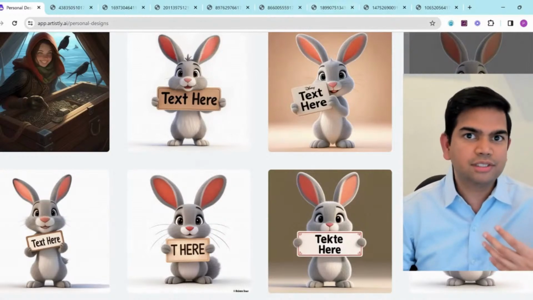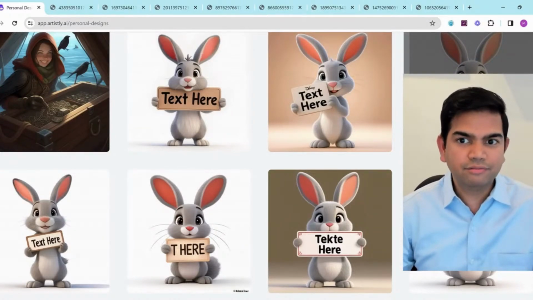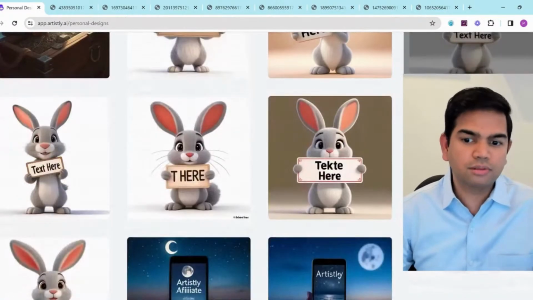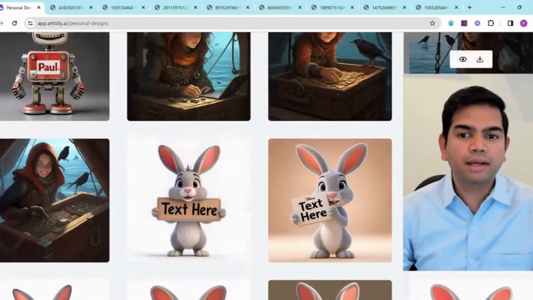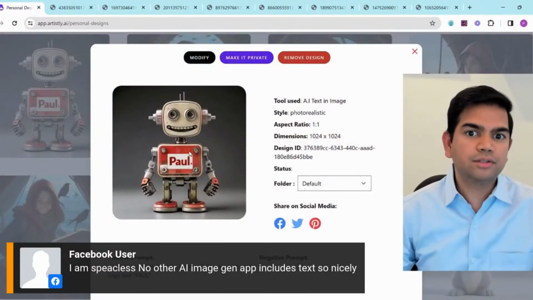That's the reason why DALL-E, Midjourney, and other tools also don't do well with text. We had to work really hard for the last 4 months to get this text perfectly done, and that's why it's so good and that you can utilize right away.